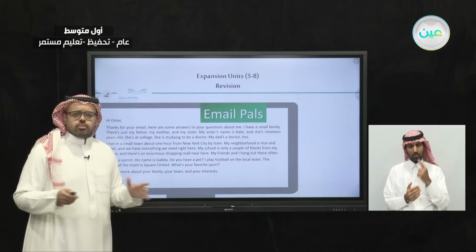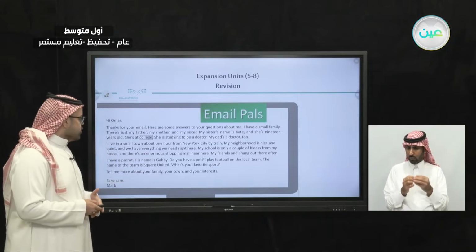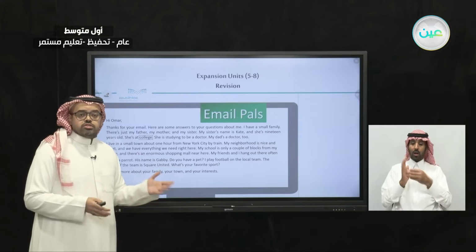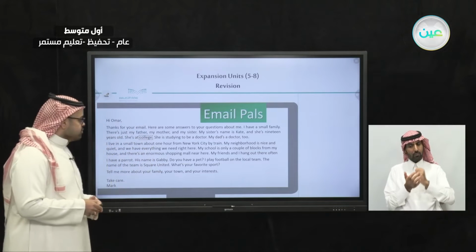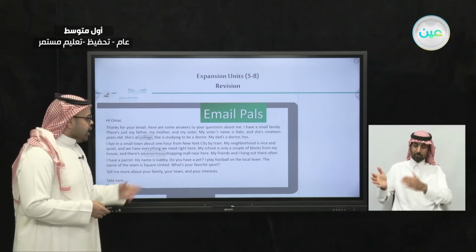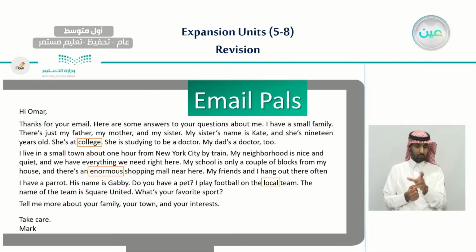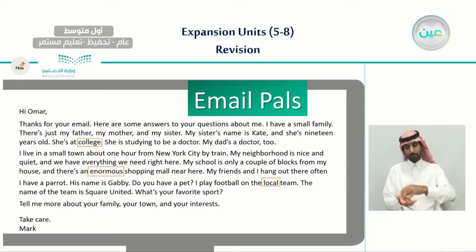And also we have a couple of interesting vocabulary words that we need to identify the meaning of. One of them was college. We said college is the stage of your education life that comes after high school. And also the word enormous. When we say enormous shopping mall, it means a very big shopping mall. And also the other word we use, which is local. When we say local team, it means in the same city. Local means in the same city. So here are three important words that we have identified from our last lesson.